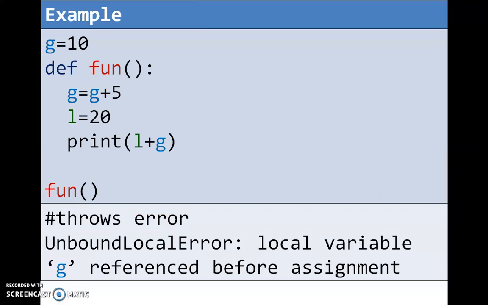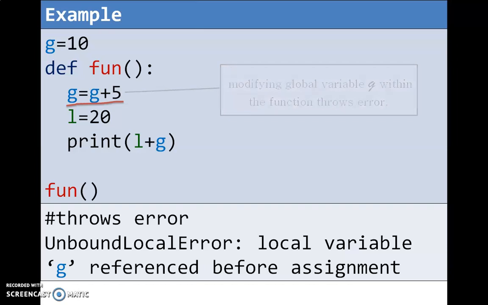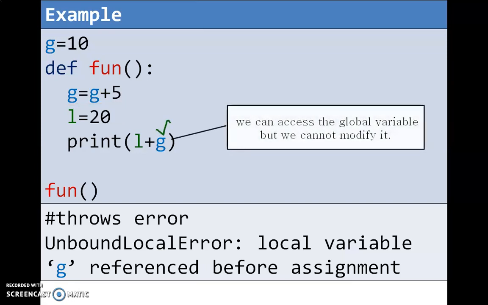So in this example, g is a global variable. Within the function, I am giving the statement g = g + 5. That is, I am trying to modify the global variable. Modifying global variable g within the function throws an error: UnboundLocalError, local variable g referenced before assignment. So what do you understand from this? We cannot modify a global variable within the function, but we can access the global variable.